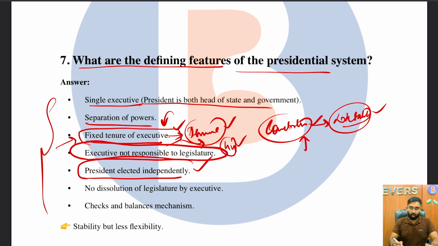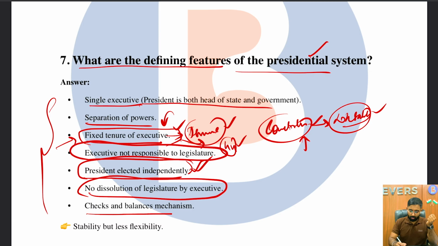A separate electoral college is created only for the president election. So if you think of USA, it is the proper example for the presidential system of government, and there is no dissolution of legislature by executive. Unlike the parliamentary system, where the prime minister and the chief minister can request the president and the governor simultaneously, we don't have anything like that in the presidential system of government.